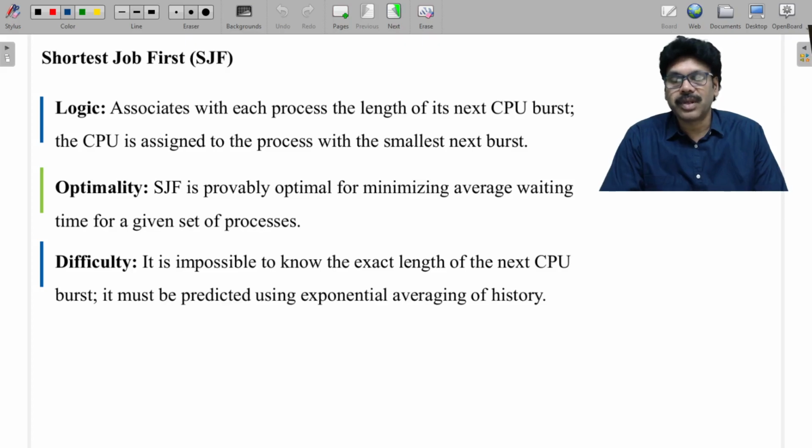But there is a small conflict. If burst times are the same, then it resolves the conflict by going to the principle of FCFS. So what is the FCFS principle? It depends upon arrival time. The ideology here is that if burst times are the same, then it resolves the conflict by checking the lowest arrival time. If arrival times are also the same, then it looks at the lowest process ID. That is how shortest job first gets executed by the CPU.